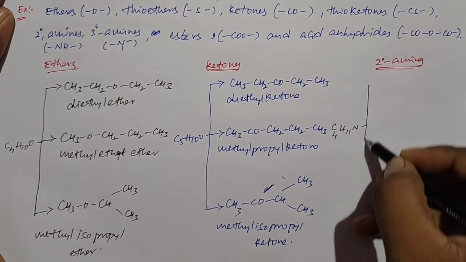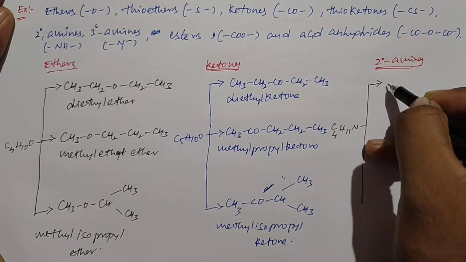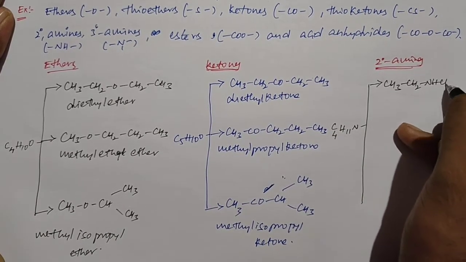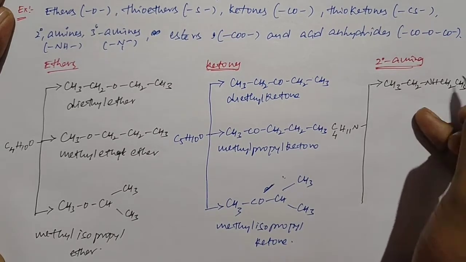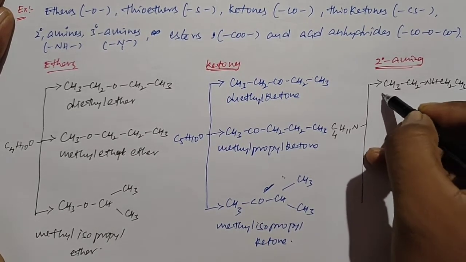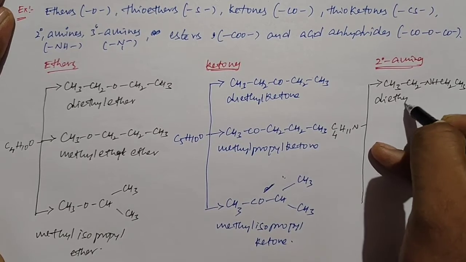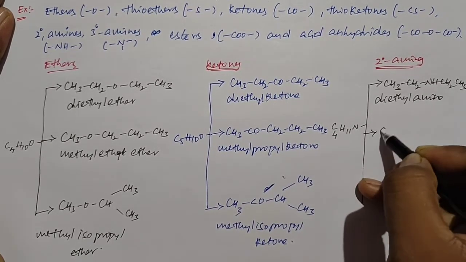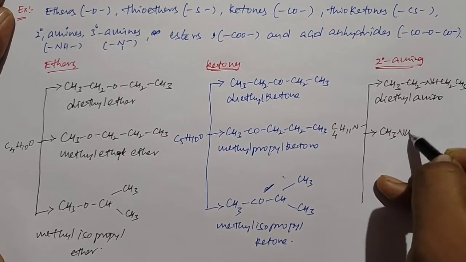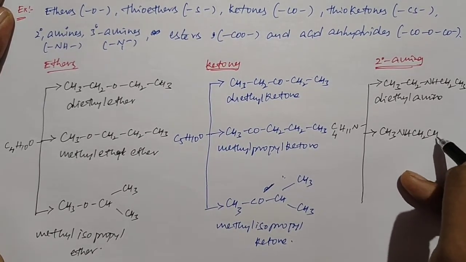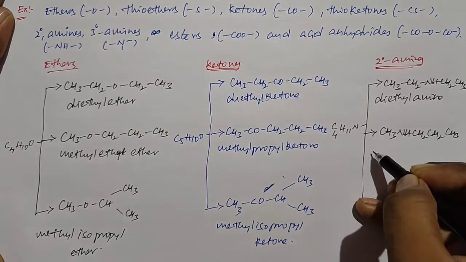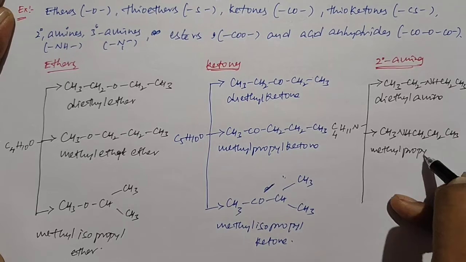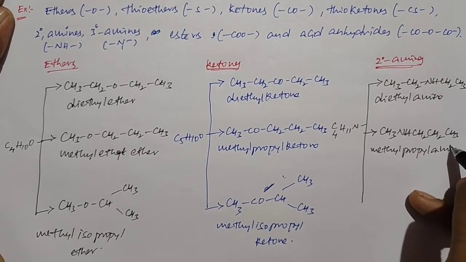Using this formula, I write three structures: CH3CH2NHCH2CH3, we call it diethylamine. Next I take CH3NHCH2CH2CH3, we call it methyl propyl amine.